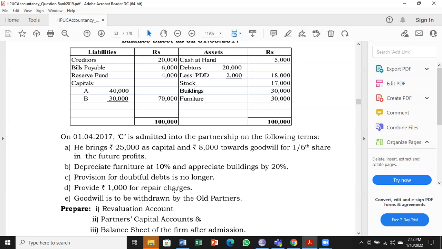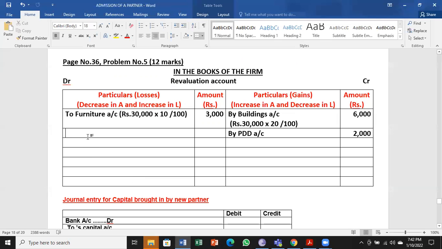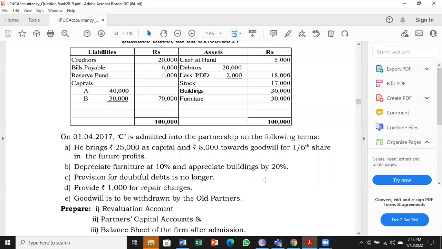Next, provide 1,000 rupees for repair charges. So debit side. Sir, instead of showing that liability is decreasing, sir, can we show that assets is increasing? Debtors we can increase to 1,000. No, debtors is not increasing. Debtors remaining 20,000 only, it is going to remain in the new balance sheet. The adjustment for PDD, you have to think from PDD point of view only. Don't think from asset point of view. PDD is like a liability. Think as a liability only. That is easier to work. If you think as an asset, it becomes tougher one.